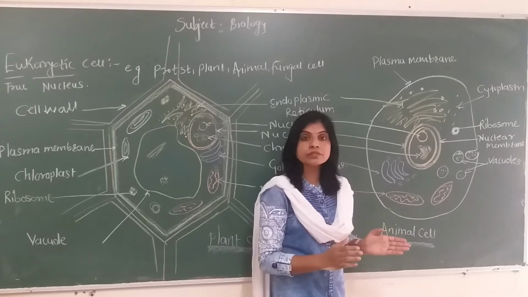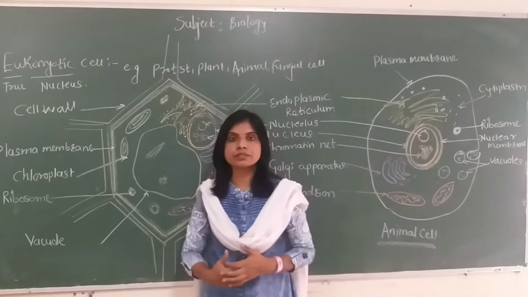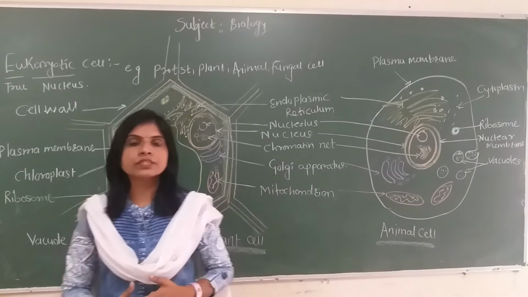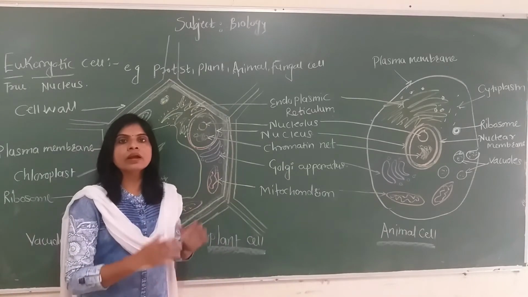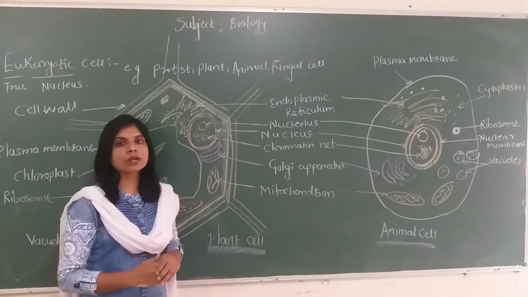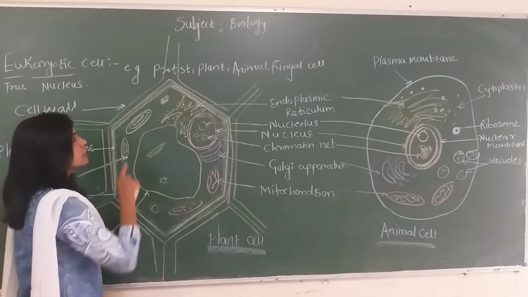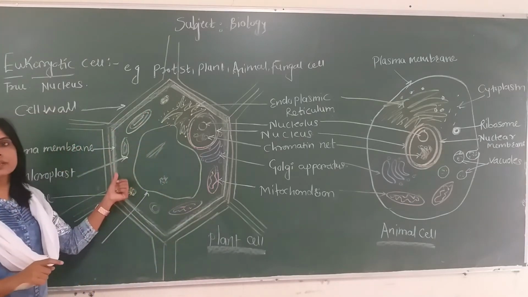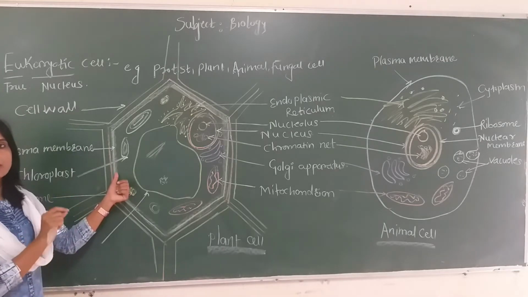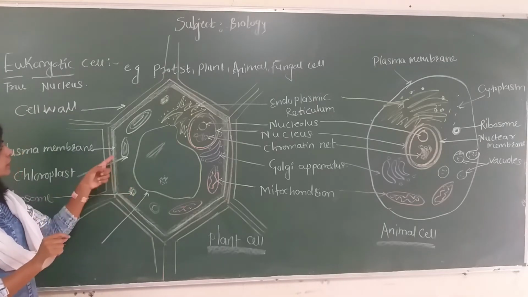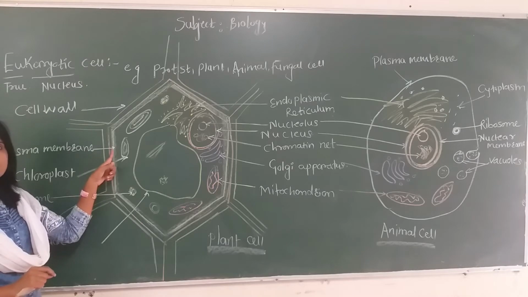This is a great difference between plant cell and animal cell. The plant cell has a rigid, supportive, protective, dead membrane called the cell wall. In the plant cell, inside the cell wall, there is the plasma membrane. So the plant cell has two membranes: the outer cell wall, and inside it the cell membrane or plasma membrane.